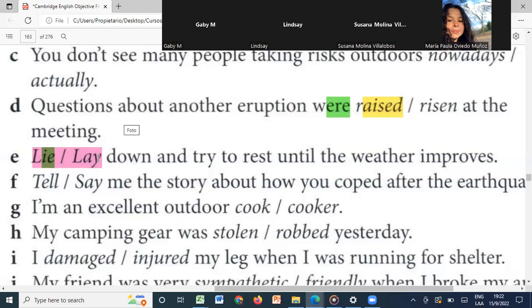Maria Paula, are you there? Sorry, but Maria Paula is Mildred. Oh, Maria Paula is because Mildred. Okay. I was with my cell phone, but I couldn't read. Don't worry. My daughter helped me. Let's try to read. Tell, say.